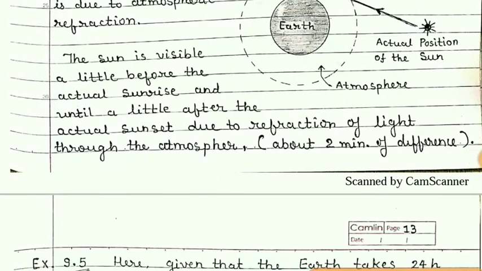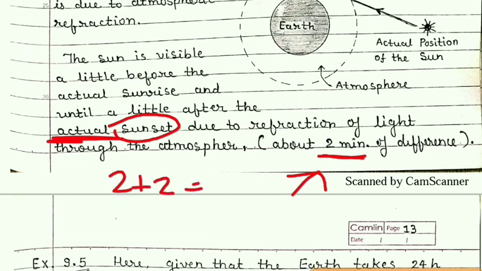And so the sun rises 2 minutes earlier than the actual sunrise, and sets 2 minutes after the actual sunset. So due to refraction of light through atmosphere, we get 2 plus 2, that is 4 minutes more of sunlight.